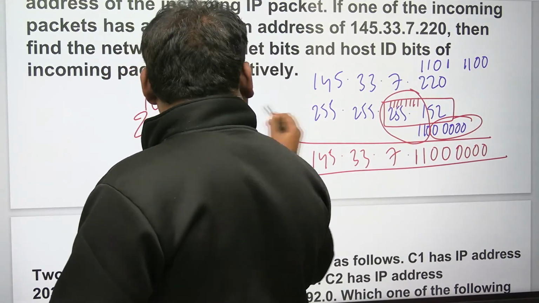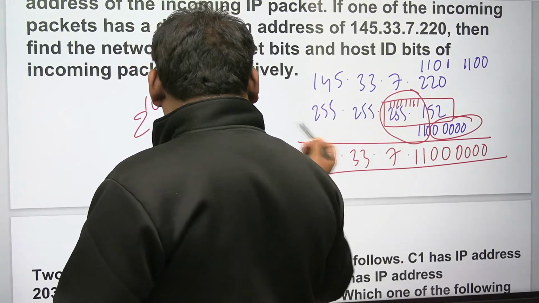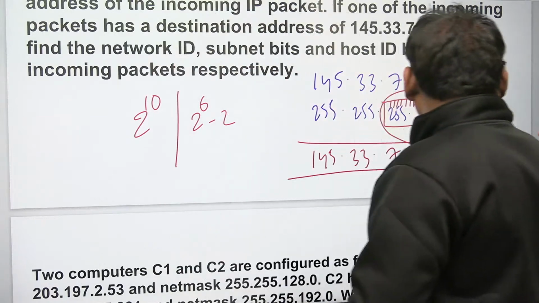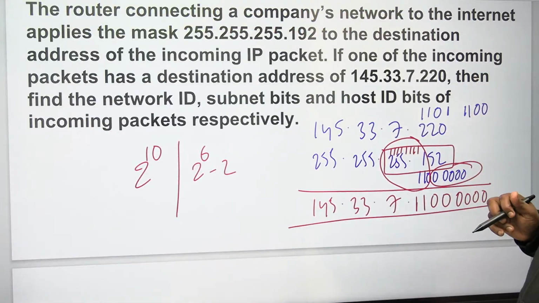Now what about the host area? In the host area, if you see 6 bits, it is 2 power 6 minus 2. Now see what the question is asking. Now you can easily give the answer.